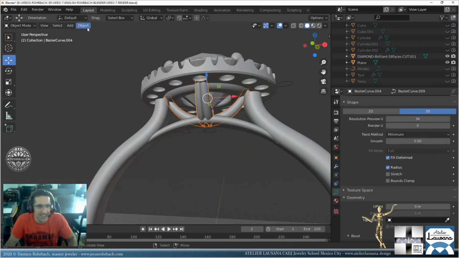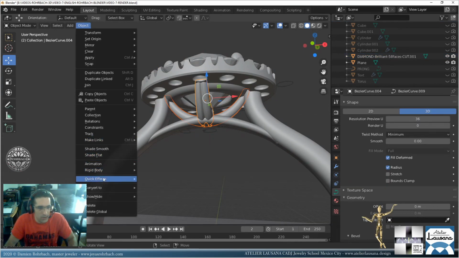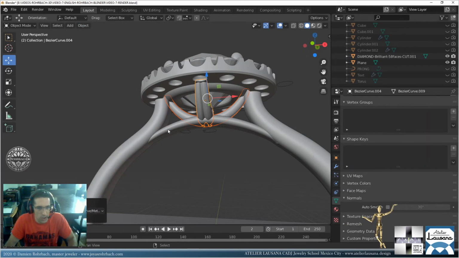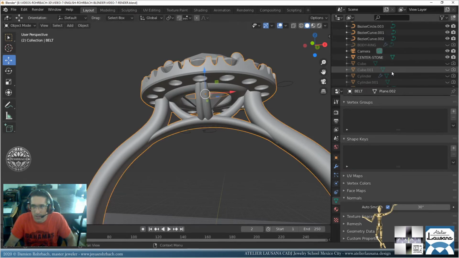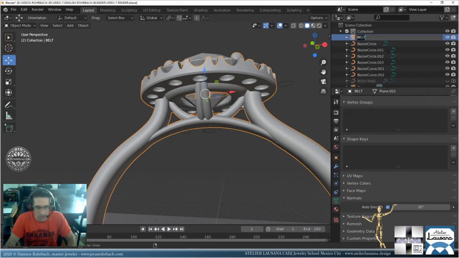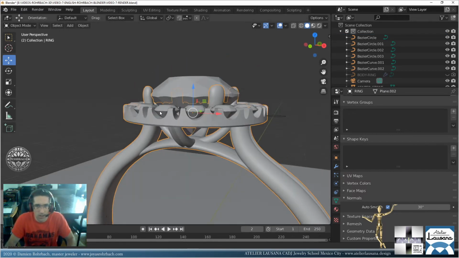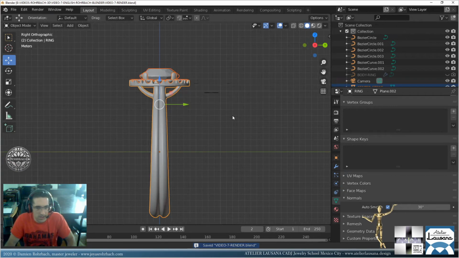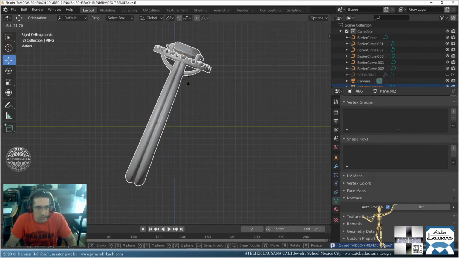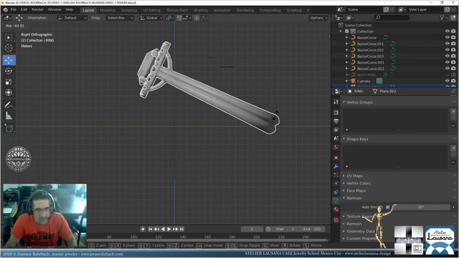This and that, convert to mesh. Control J. Who's that guy there? Here, belt, ring. Okay, ring, and the stones and the ring. Okay, so everybody is now a mesh. Yeah, everybody's a mesh. Not a mess, a mesh.